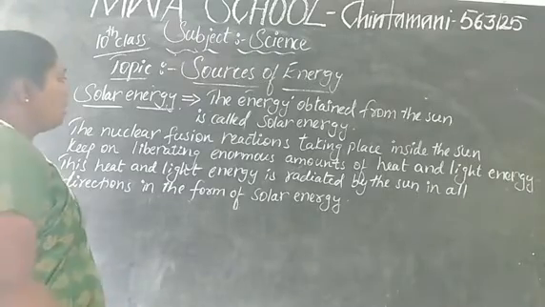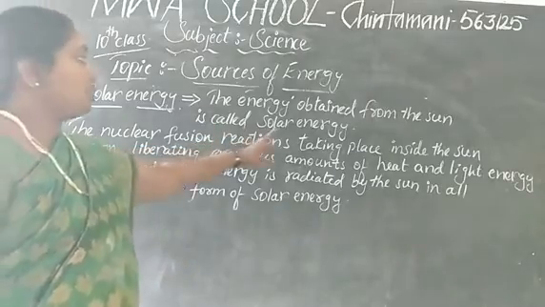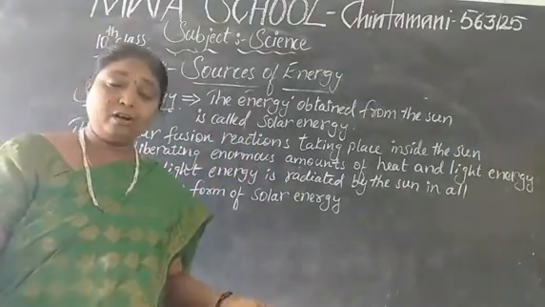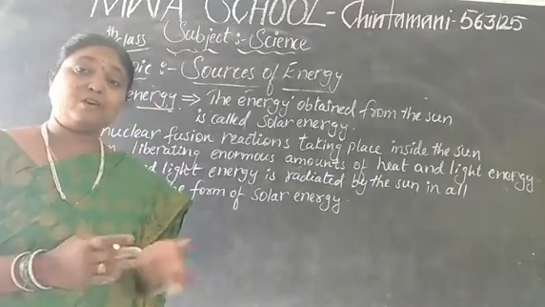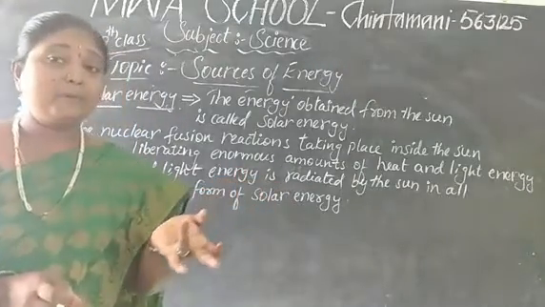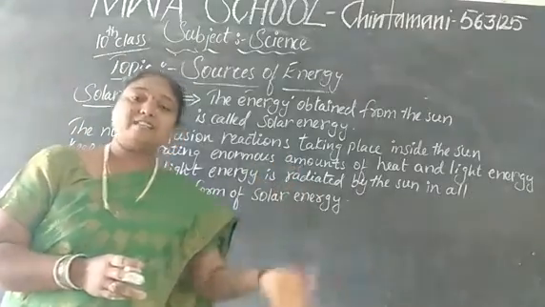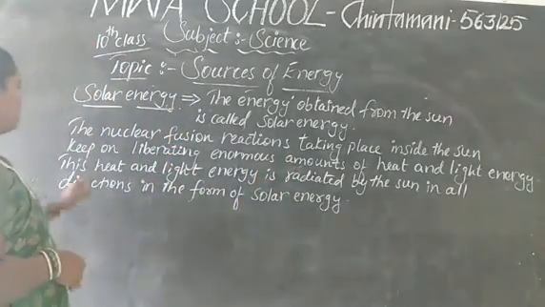What is solar energy? The energy obtained from the sun is called solar energy. Just now I told, energy obtained from the wind is called wind energy. Energy obtained from the water is called tidal energy. Energy obtained from the sun is called solar energy.